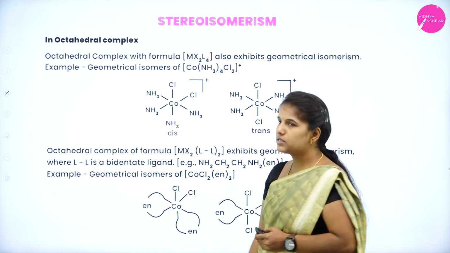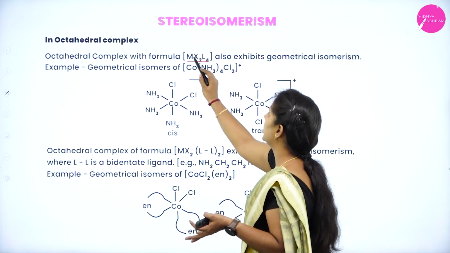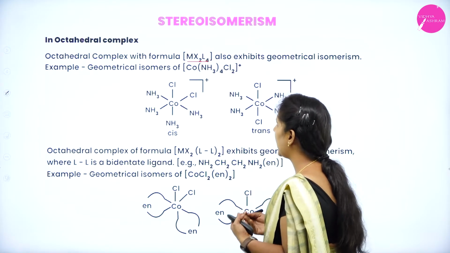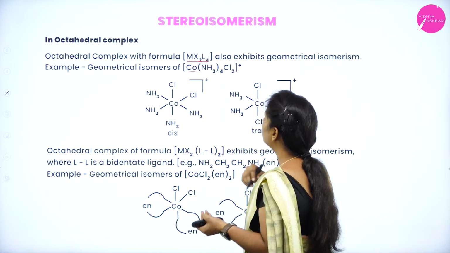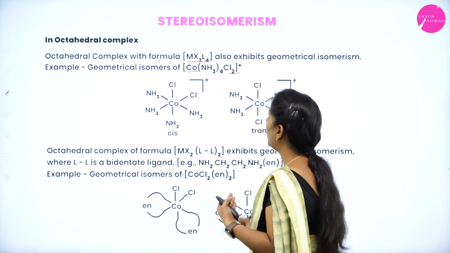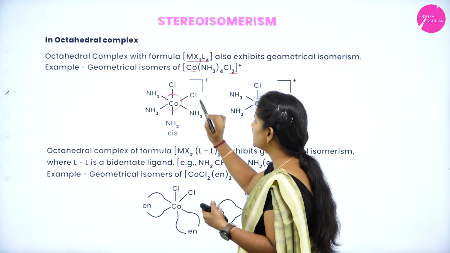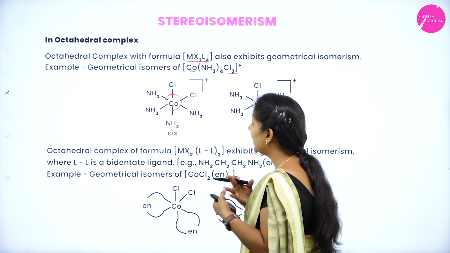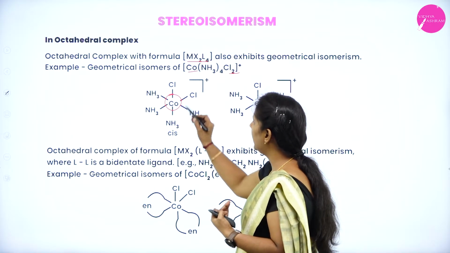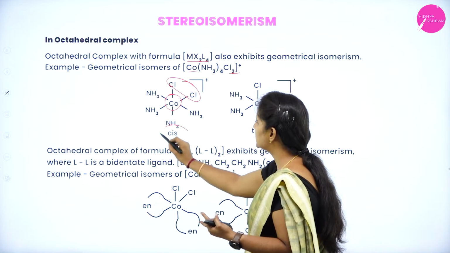Next, we'll take one more example to understand this geometrical isomerism by taking octahedral complexes. In octahedral complexes, we usually know that the coordination number is 6 and the formula of this compound goes like this: MX2L4, where X2 and L4 are nothing but ligands. The compound will be tetraamminedichloridocobalt. In this you can see that this is my central metal atom, which is surrounded by 6 ligands. Of those, 4 ligands are present on the lower side and the other 2 ligands are very close to each other. Is it right? Hence it is a cis form.